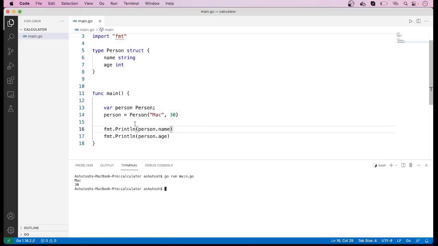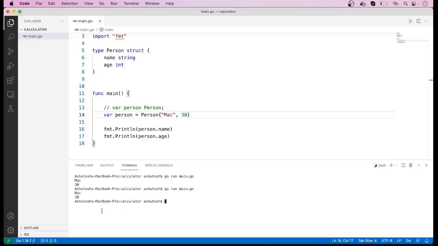Now I will discuss one more way in which you can declare and initialize a structure variable. You can use a structure literal for this purpose also. So to do that, var person, and you can use the syntax like this. Again, let us run this code. When we run this code, we can see the result.